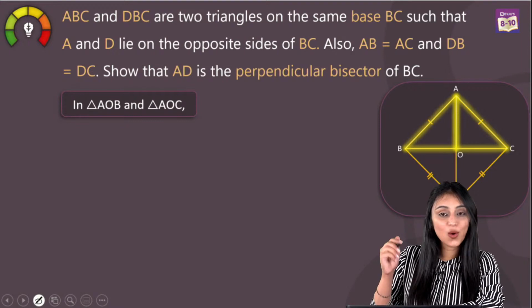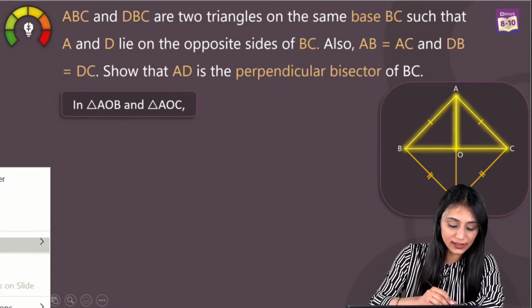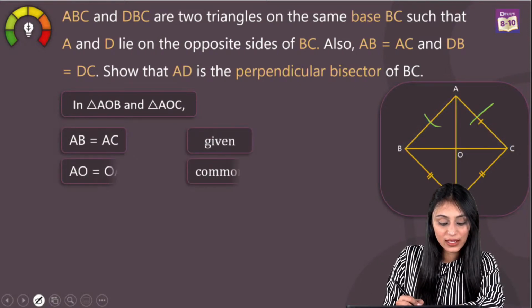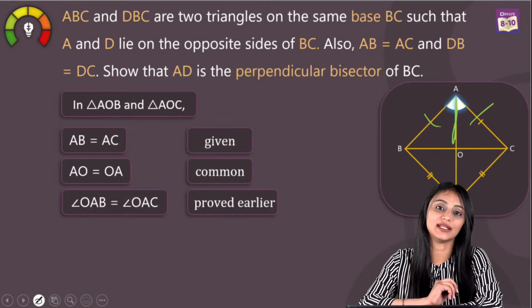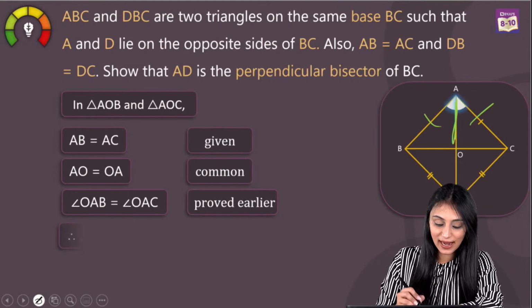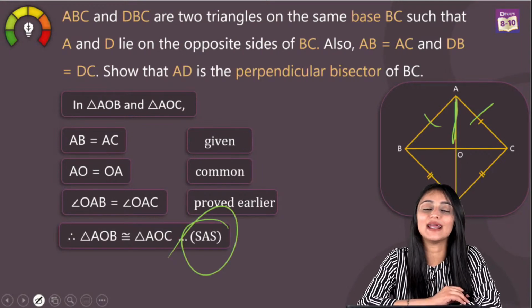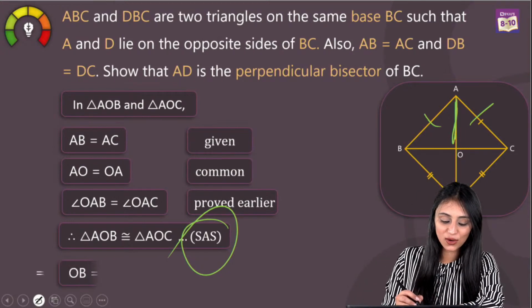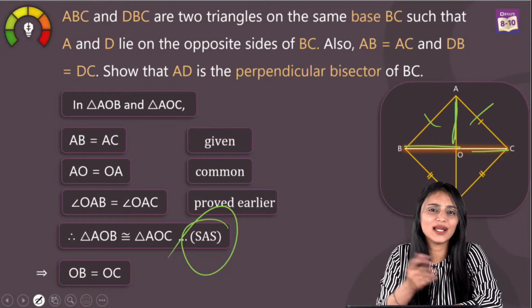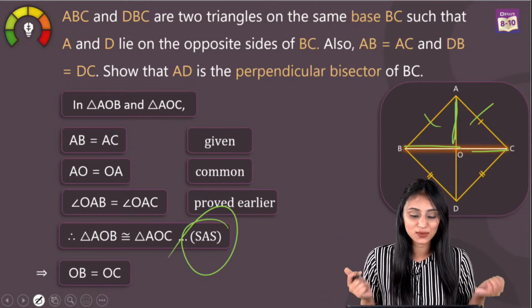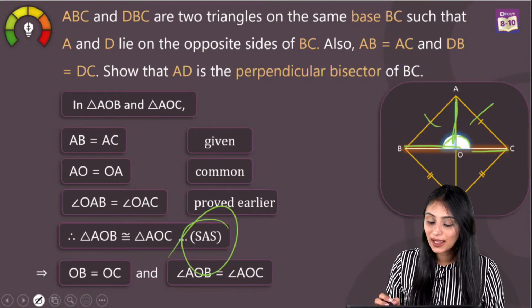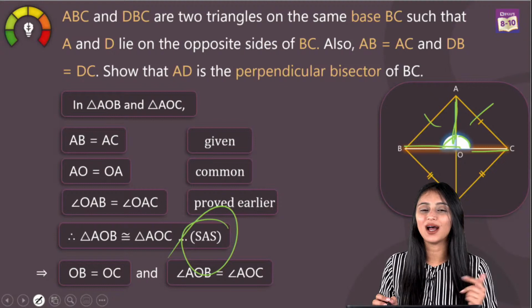So according to that, in these two triangles, we have these two sides equal, AB is equal to AC. We have AO, this AO is common, and we have already proved that these angles over here are equal, right? So I can say that the triangles would be congruent using the SAS, side angle side congruency rule. So when triangles are congruent, I can say that OB and OC will be equal, because their corresponding parts will be equal. And I can also say that these two angles will be equal, correct? But I have to prove them 90 degrees. How do I do that?